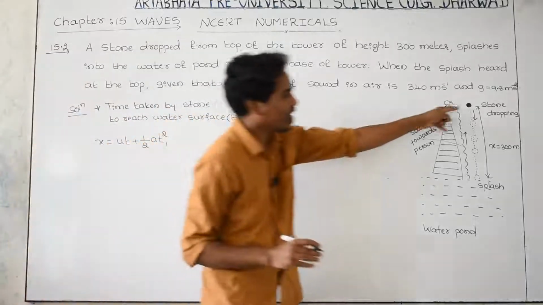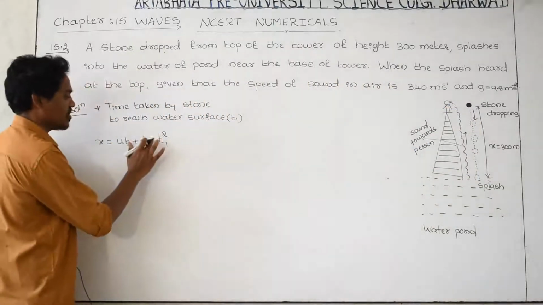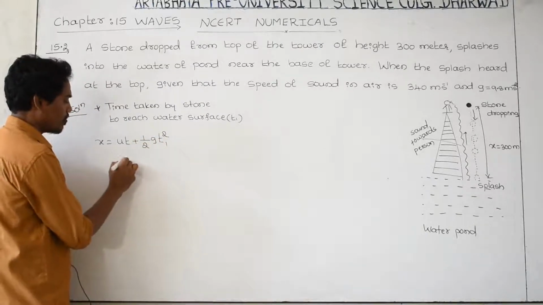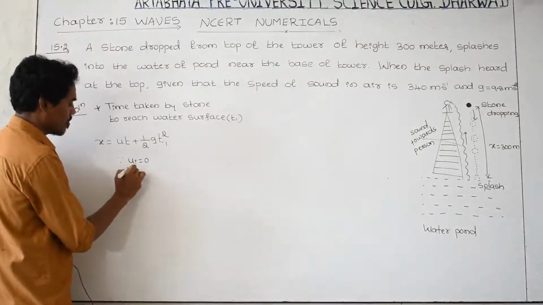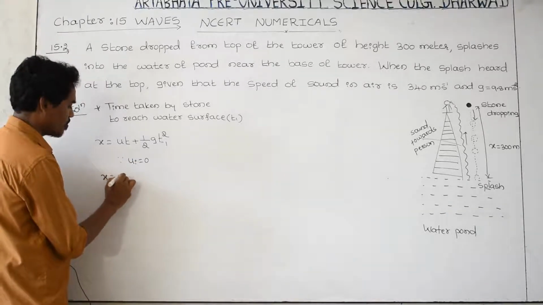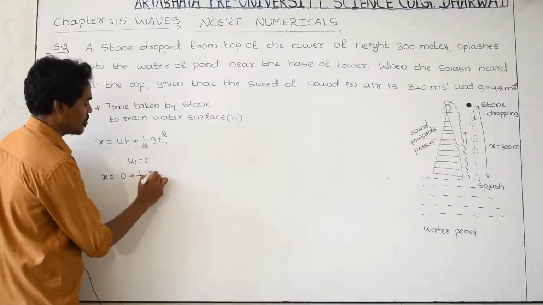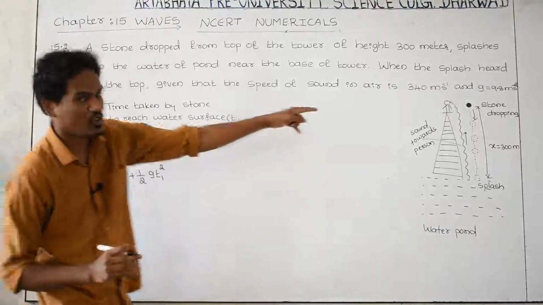The ball is moving under the gravitational force. That's why I am taking acceleration as g, so half g t square. Therefore, you know variable initial velocity is equal to 0. Therefore, x is equal to 0 plus 1 by 2 g into t1 square. x as you know variable.